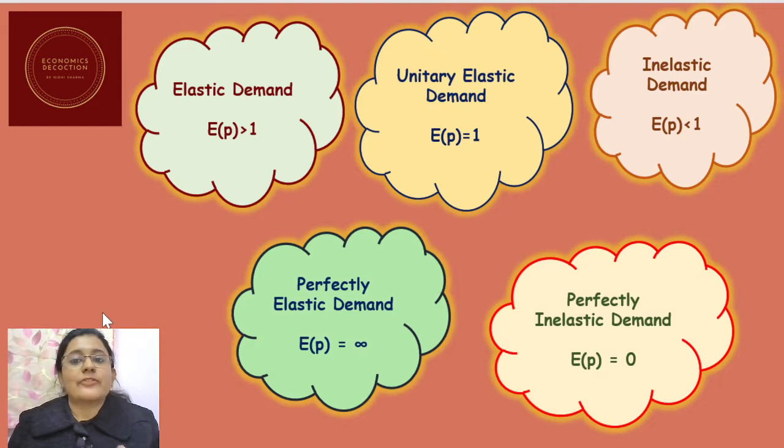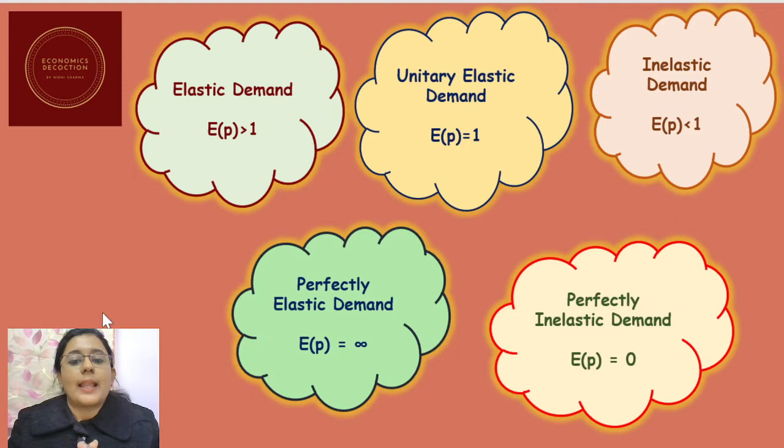Now we get 5 different types of elasticities. One is elastic demand, that is when the value of price elasticity of demand or any elasticity of demand would be greater than 1. In that case, we can call it elastic demand. And when the value of elasticity is equal to 1, then it will be called unitary elastic demand. And if the value of elasticity is less than 1, then it will be called inelastic demand.